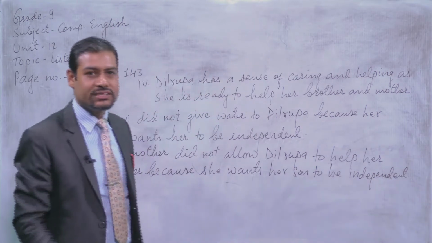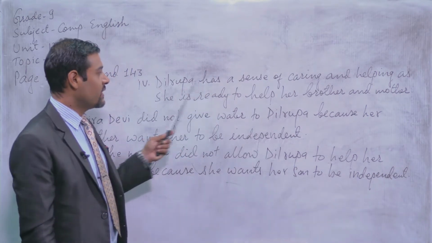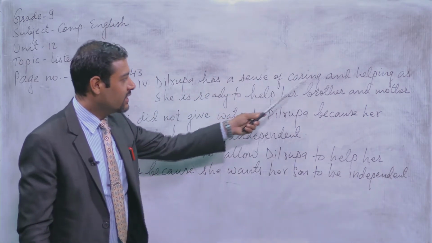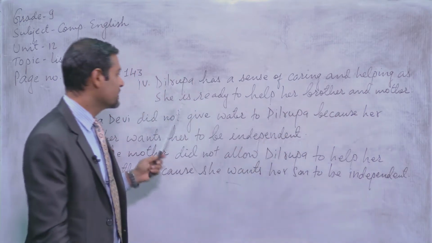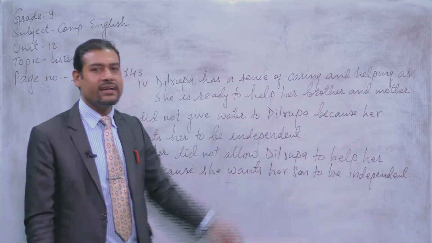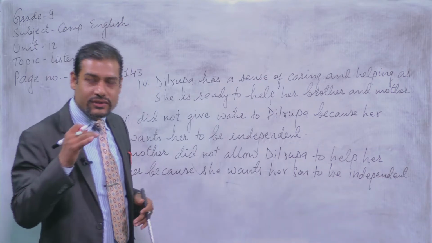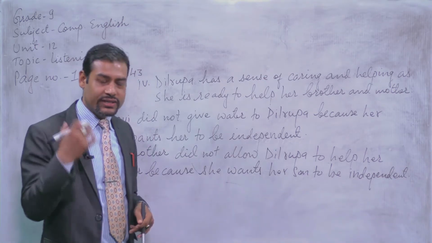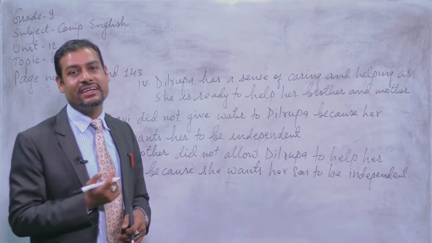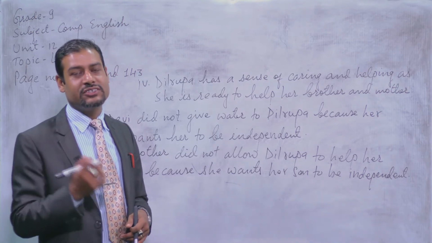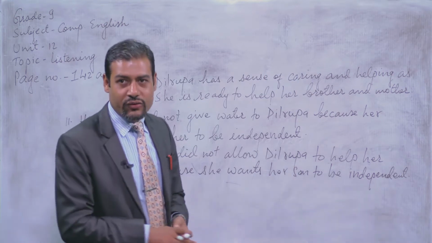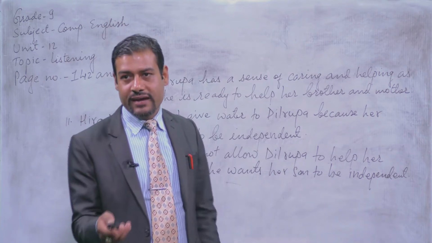Read it once again, dear students. Dilrupa has a sense of caring and helping as she is ready to help her brother and mother. Okay? So, you have to remember whether you have caught it or not while listening to the audio material. Now we have question number 5, dear students.